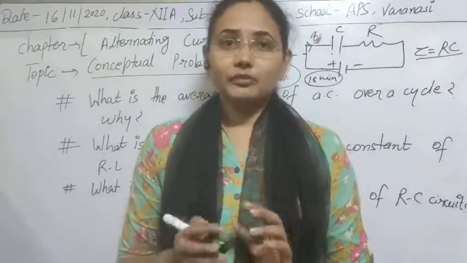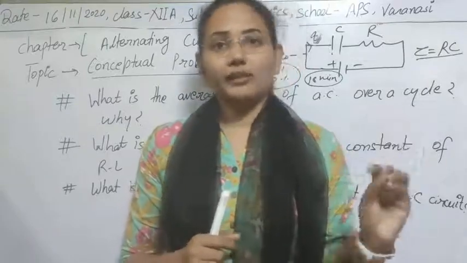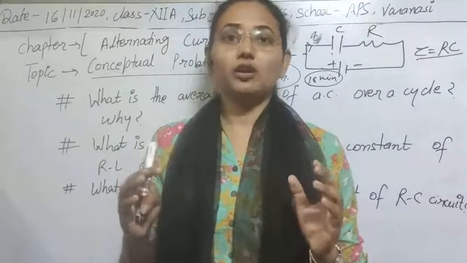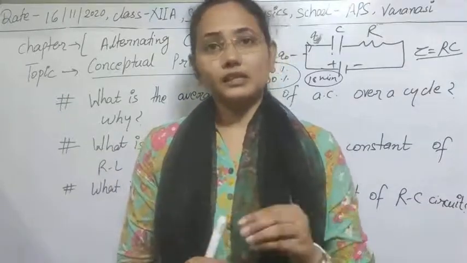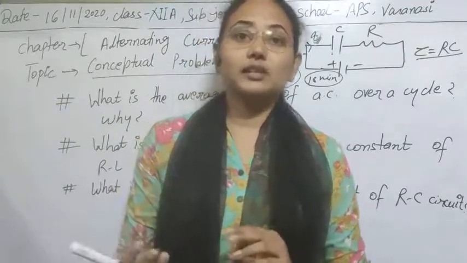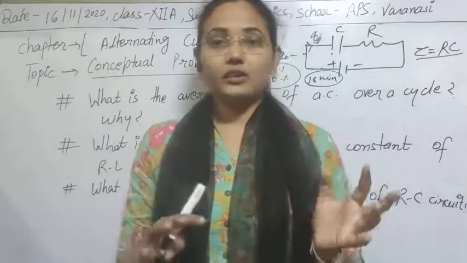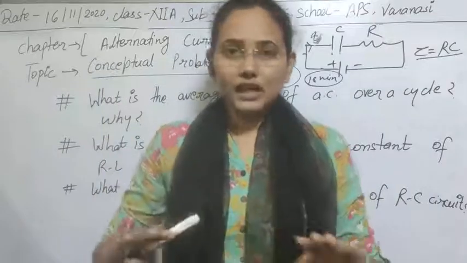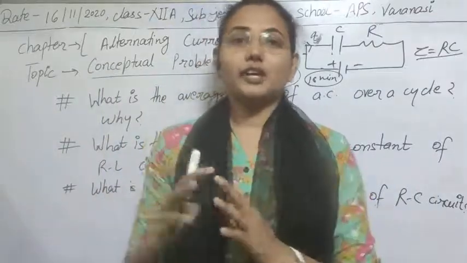With the knowledge of the time constant, we know what percentage of charging and what percentage of discharging occurs in the same time, like within 5 minutes, to what percentage it can be charged and to what percentage it can be discharged. With the help of that, we decide where we can use it. After thinking about such things, we design the circuit, and we use it in different places.